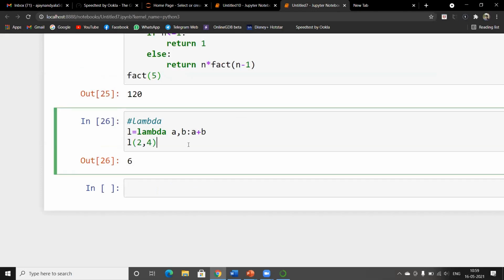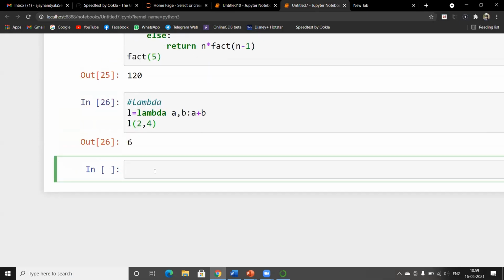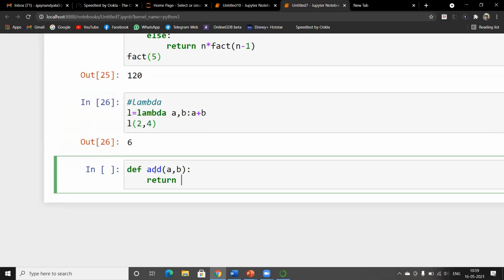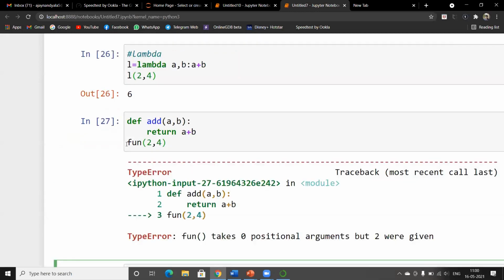See, the main difference between a lambda and a function is the size of the code. Let's execute the same program by using a function: def add, with two variables a comma b. Now we return a plus b. That's it, right? And then we call the function. Sorry, we have to print the value.